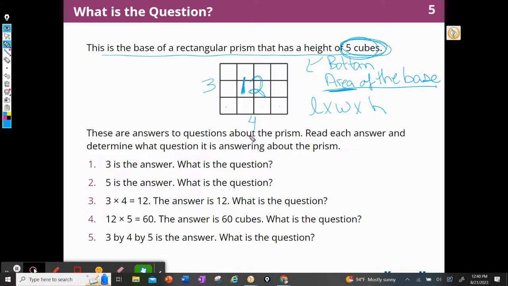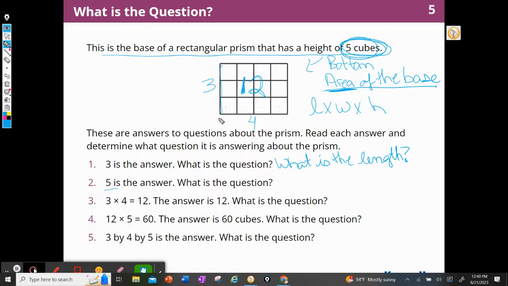These are answers to questions about the prism. Read each answer and determine what question it is answering about the prism. 3 is the answer. What is the question? Well, here's a 3. So I would say the question was, what is the length? The answer is 5.